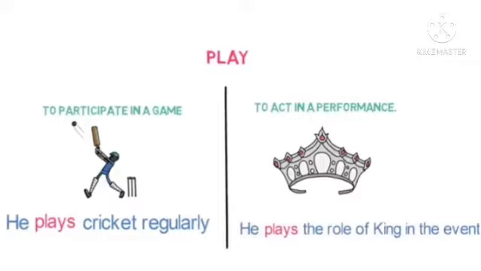He plays the role of king in the event. In the second sentence, the meaning of play is to act in a performance. They have the same spelling and pronunciation, but different meanings. Such words we can call homonyms.